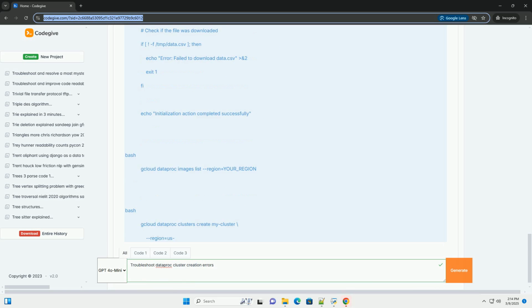This allows you to track the progress of the cluster creation and handle potential failures. The operation.result call waits for the operation to complete, but you can also use operation.done to check if the operation is finished without blocking.